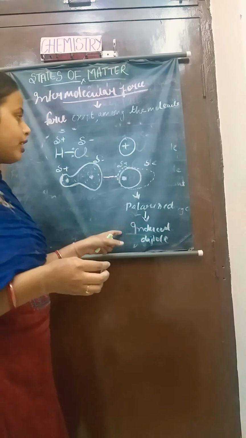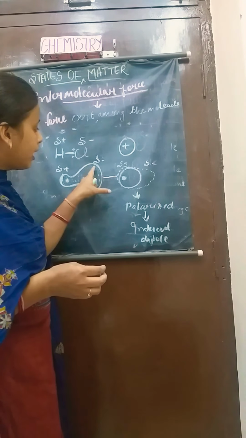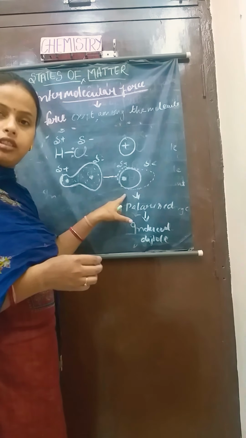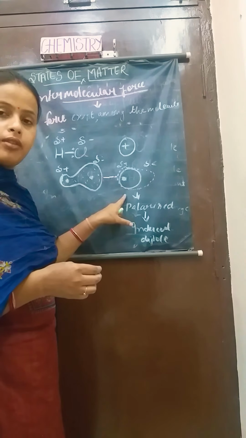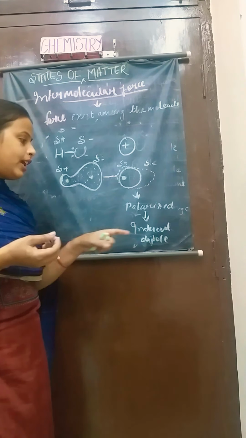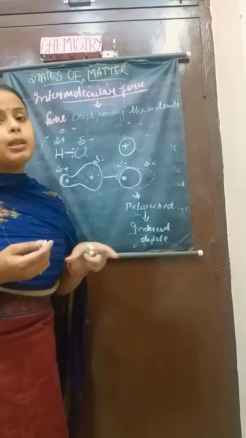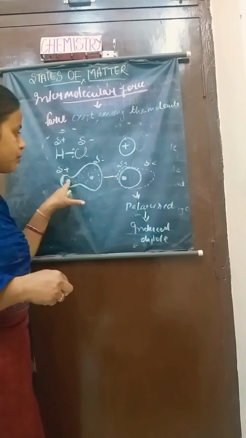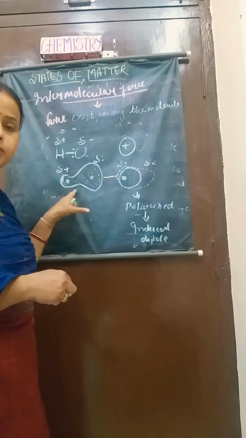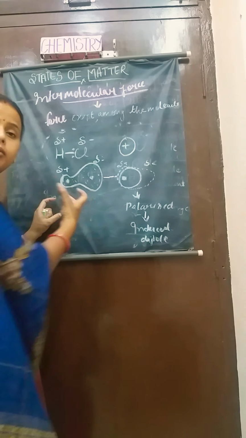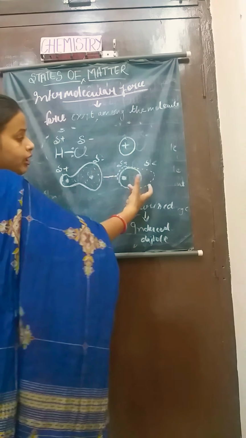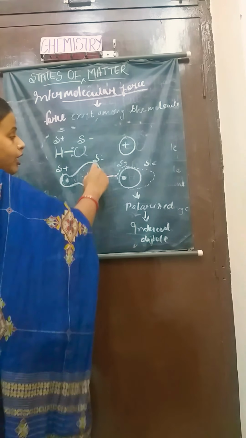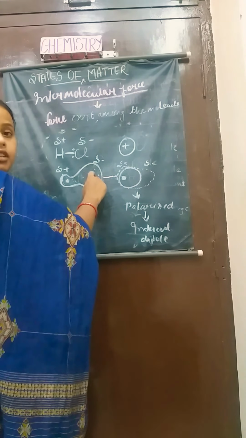They will attract each other, or we can say the negative pole of one molecule will attract the positive pole of the other molecule. Yes class. Now one more thing is that this induced dipole will depend upon two things. The first one is the dipole moment of this molecule. If the dipole moment of this molecule is more, it will get polarized easily because of the high charge.